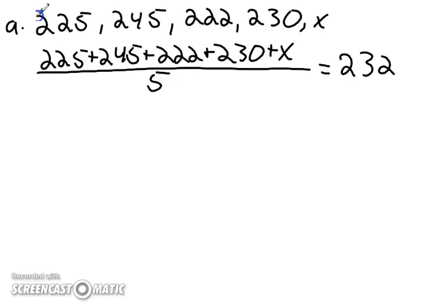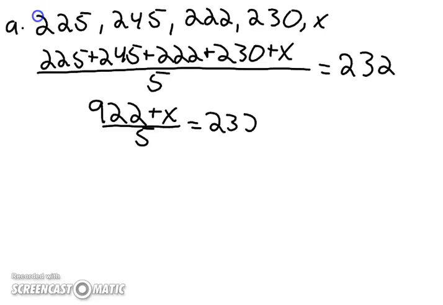Now we can maybe do some quick math here. If you add up the 225, 245, 222, and 230, that should give us 922. So 922 plus x over 5 equals 232. This just becomes a two-step equation problem. We're dividing by 5.